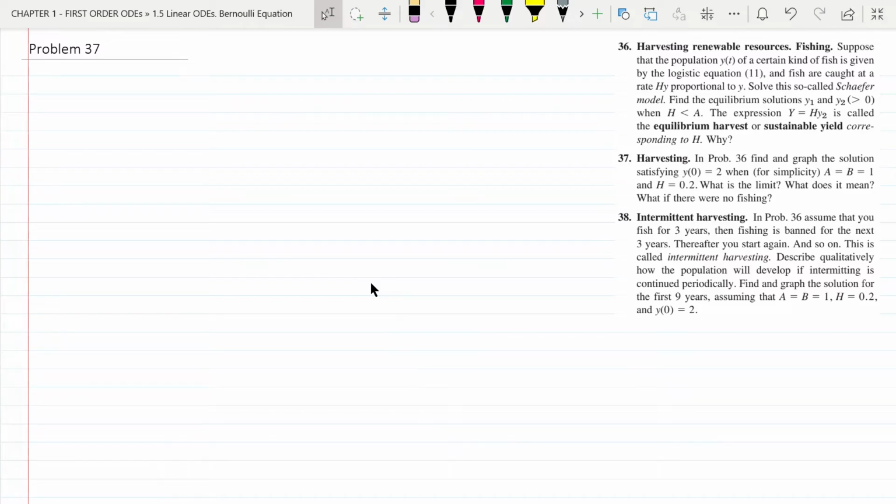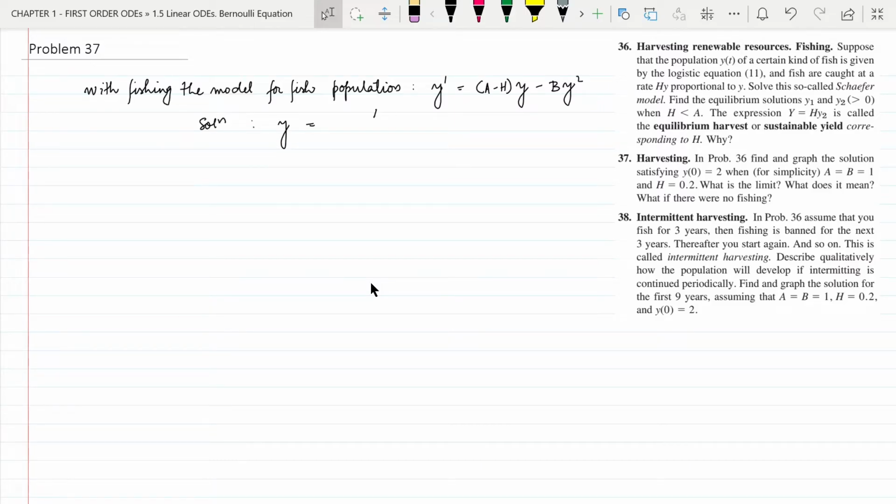So from previous problem number 36, with fishing, the differential equation or the model is y dash equal to (a minus h) y minus b y square, and this is also called the Schaefer model, and its solution was y equal to (a minus h) divided by (b plus c (a minus h) e to the power minus (a minus h) t).